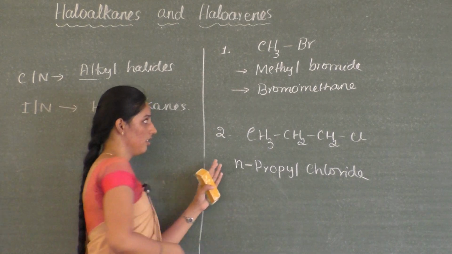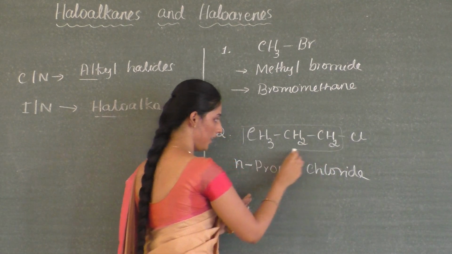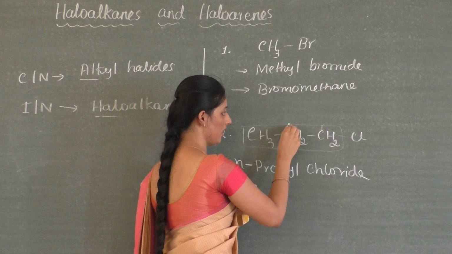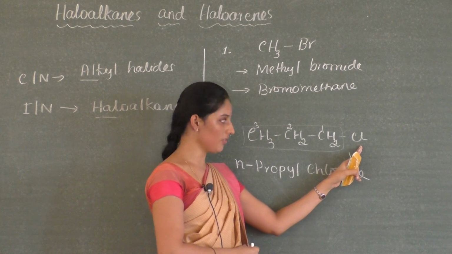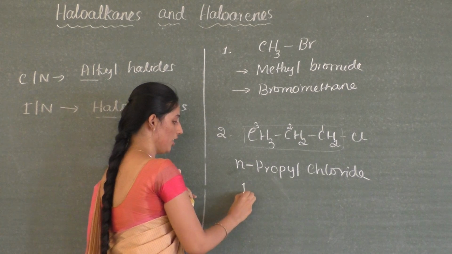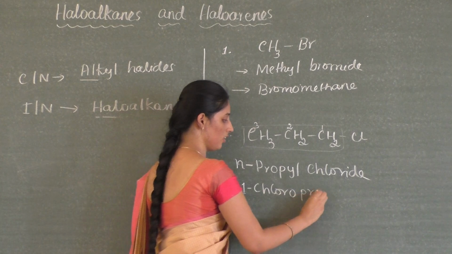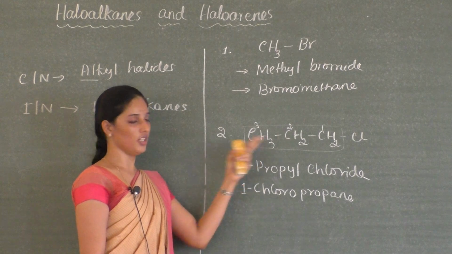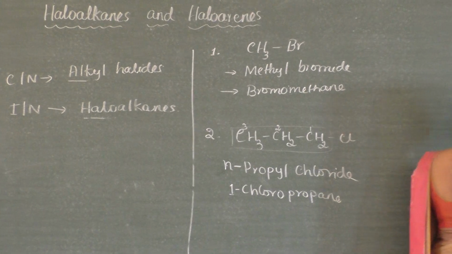Under IUPAC naming, you have to select the parent chain, and this is your parent chain. You have to number the parent chain from this side, that is 1, 2 and 3. At the first carbon atom you have your substituent, that is halogen. Which halogen is there? Chlorine. Therefore in the IUPAC system, the name will be 1-chloropropane. So this is the IUPAC name of this compound. Okay, let's practice a few more examples.